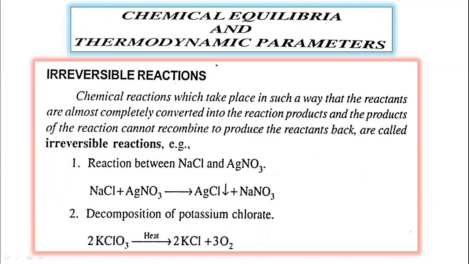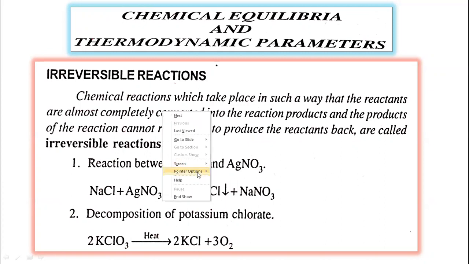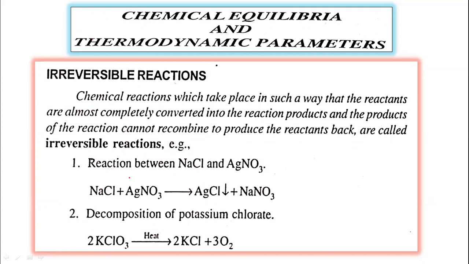What do you mean by irreversible reactions? Chemical reactions which take place in such a way that the reactants are almost completely converted into the reaction products, and the products of the reactions cannot recombine to produce the reactants back.